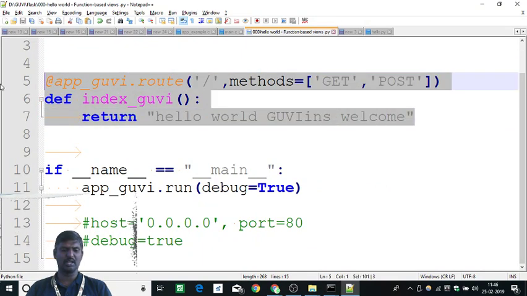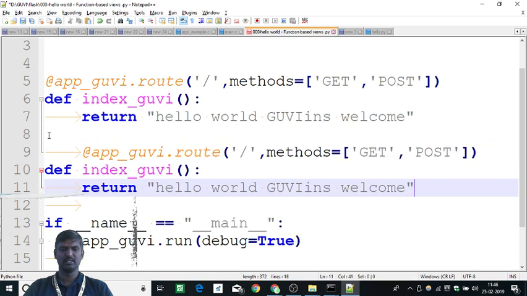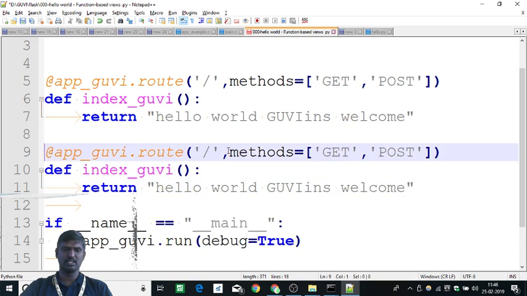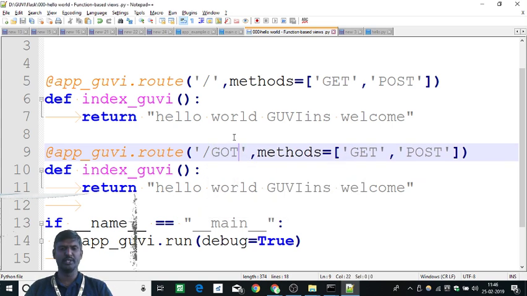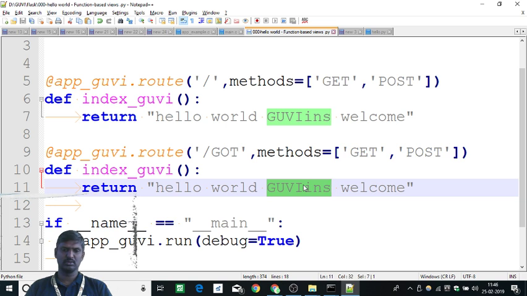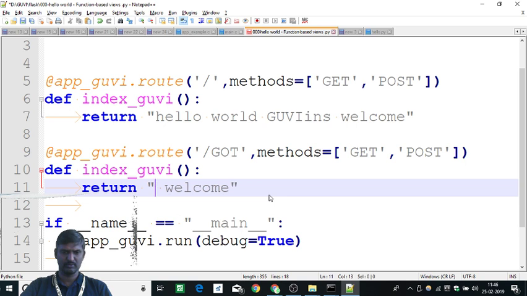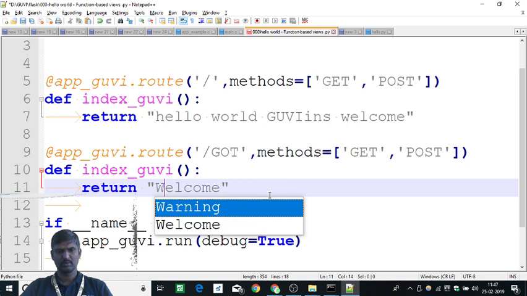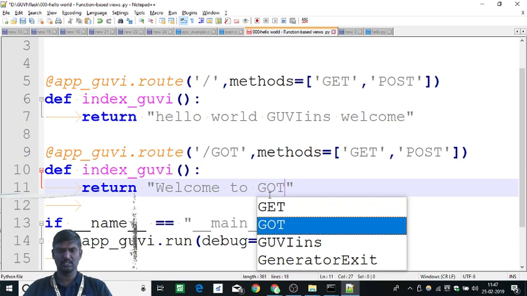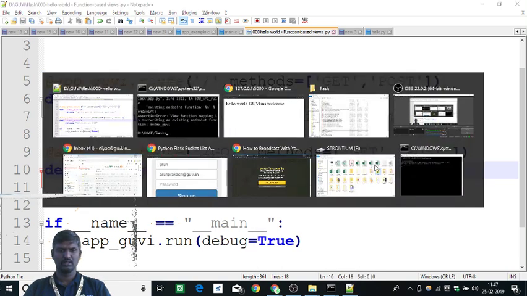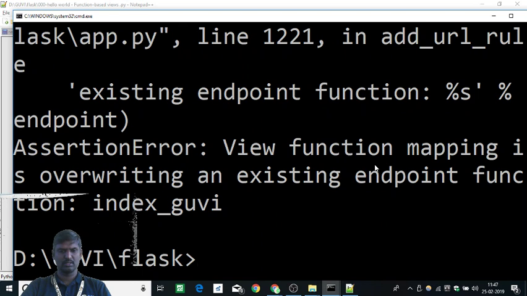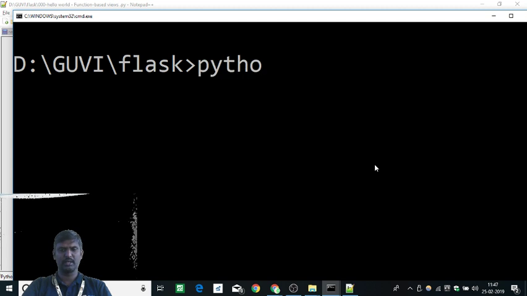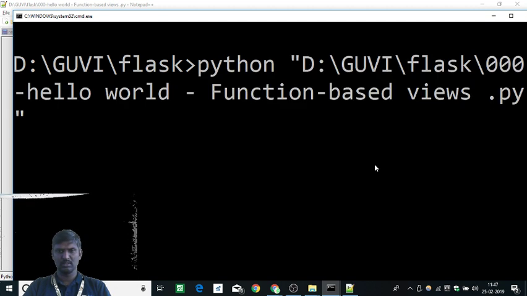Let's say I want another thing. I'll copy paste here. This time let's call it Game of Thrones, GOT, instead of root. Welcome to GOT. Let's go. So let me run it and check it. Python, go there and then run it.